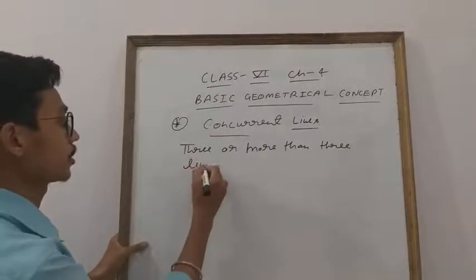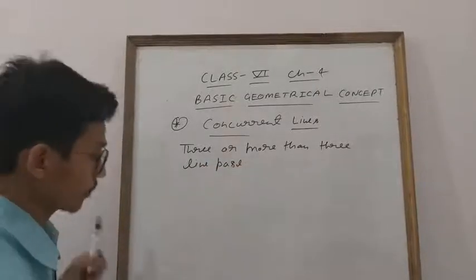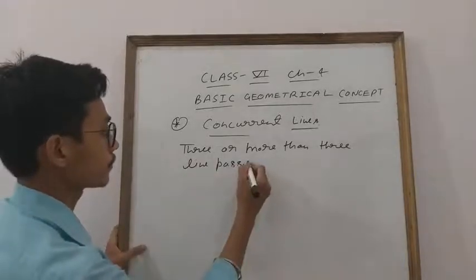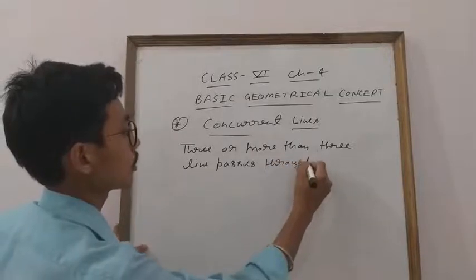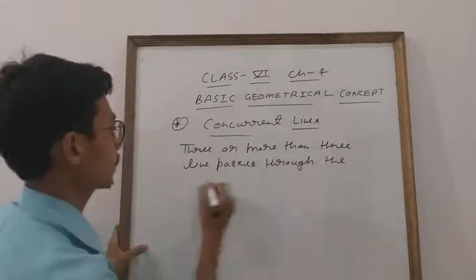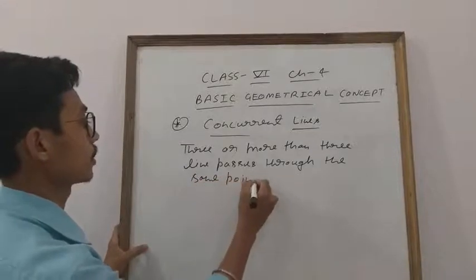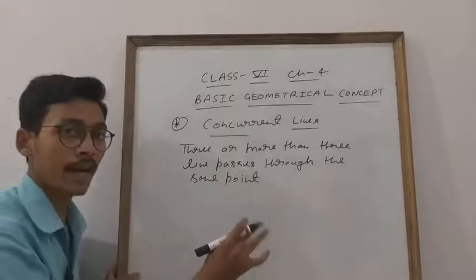lines pass through the same point. Three or more lines pass through the same point. Clear everyone? Concurrent lines: three or more lines passing through the same point.